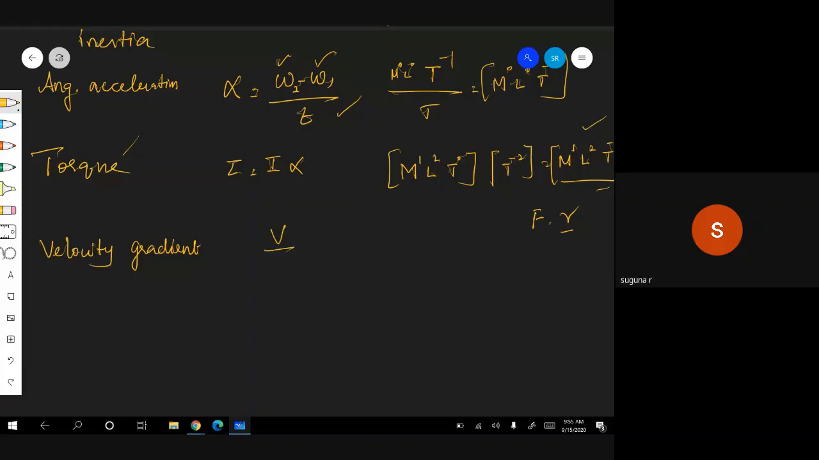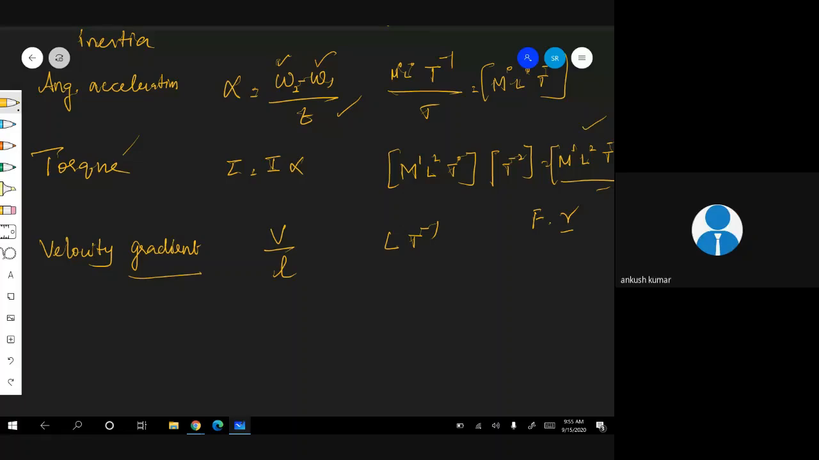change in velocity per unit length. The rate of change of a physical quantity means change in the physical quantity divided by time, like rate of change of velocity, v minus u by t. Change in a physical quantity with respect to length, that is distance, is the gradient, like velocity gradient or pressure gradient. So it is V by L. Therefore, how to do it? L T power minus 1 is what?